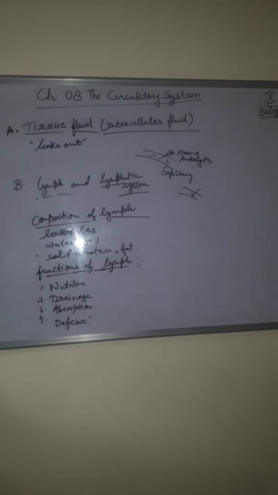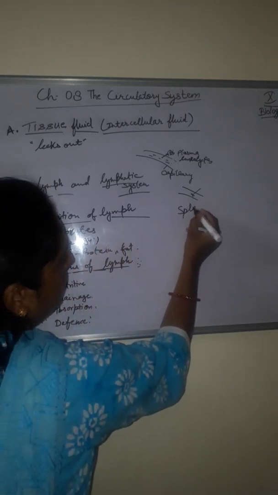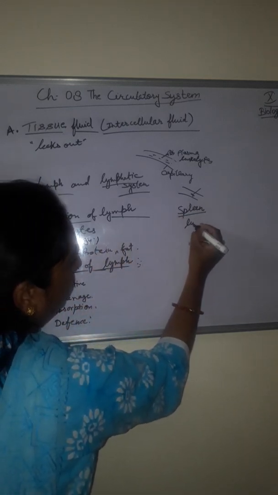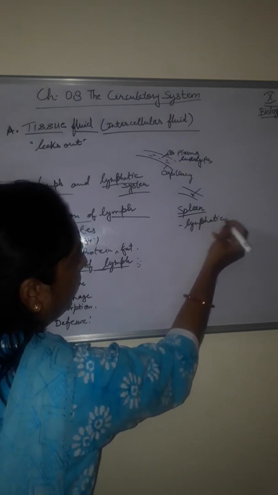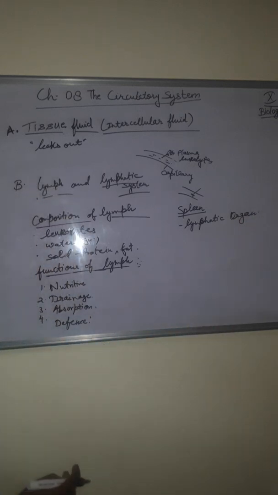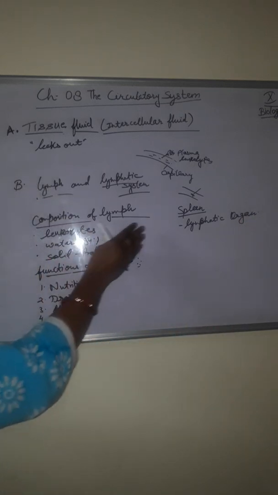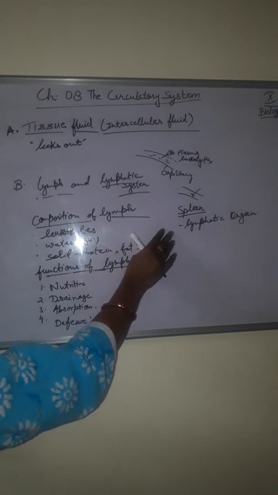Okay, now the next one is a lymphatic organ, that is the spleen. It is about the size of a clenched fist and reddish brown in color. Where is it situated?